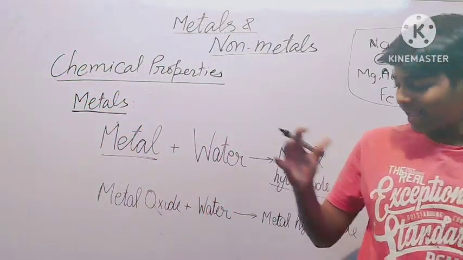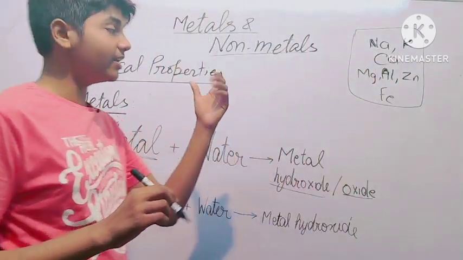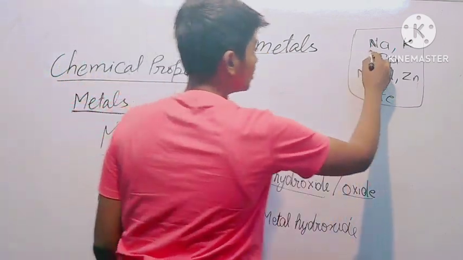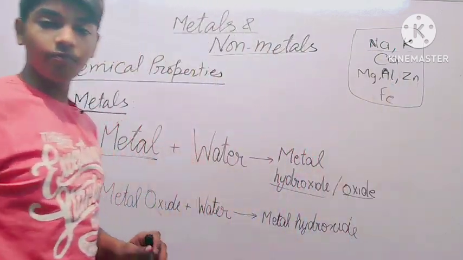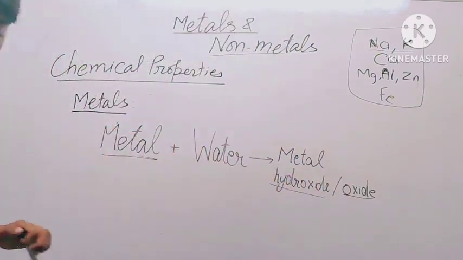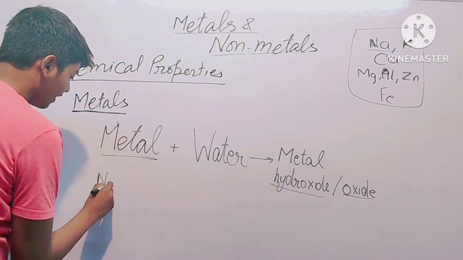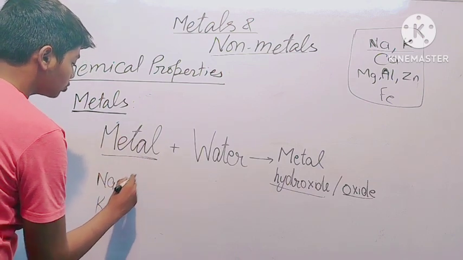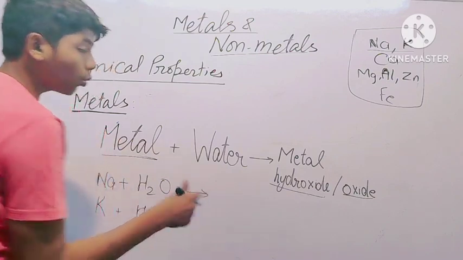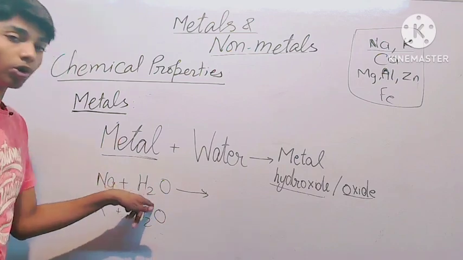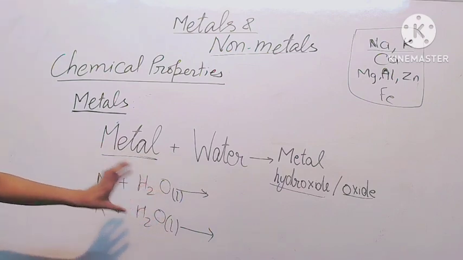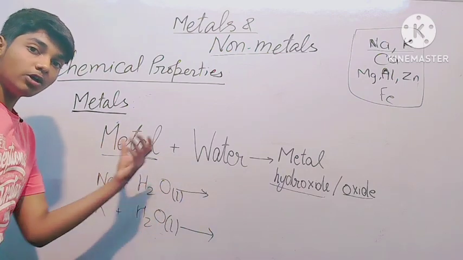The first one, as we already did with the oxygen reactions, when we burnt metal in the presence of oxygen, we found out that sodium and potassium are the ones which burn the most vigorously. So let's see what would happen. Sodium and potassium are those metals when we react them with H2O. These react with cold water. This H2O is cold water, in a liquid state. So these react with water in cold state.